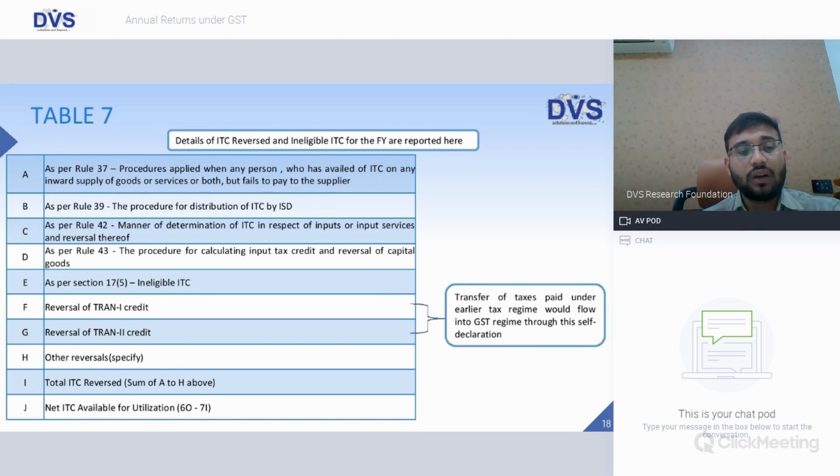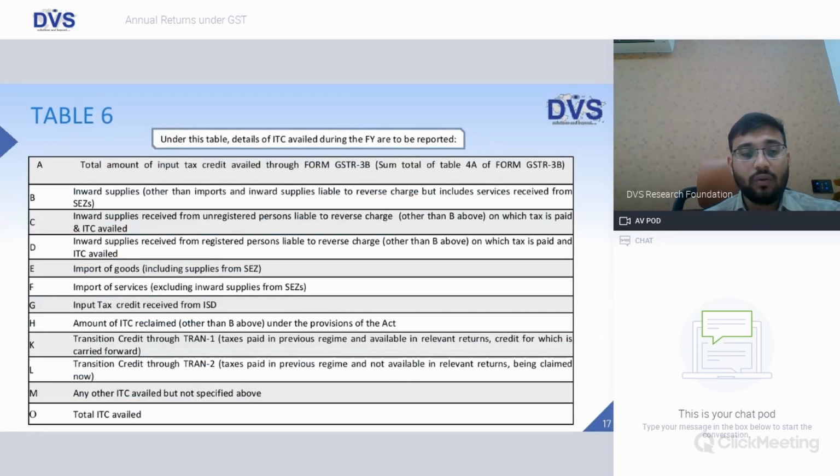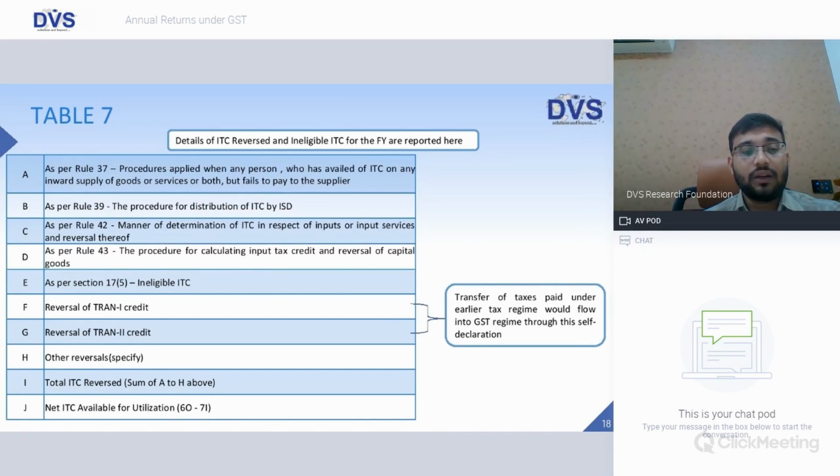Reversal of Tran 2 credit. Other reversals, if they do not fall under A to G, will come under H. Total of ITC reversed is the sum of A to H. Net ITC available for utilization, 6O. So table number 6, column O, total ITC available, minus 7I, total ITC reversed, that is table 7, column number I, net ITC available for utilization.